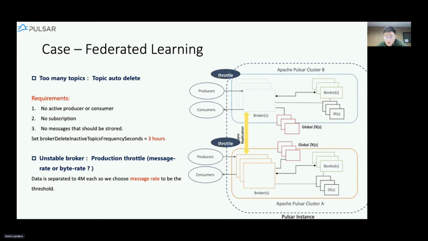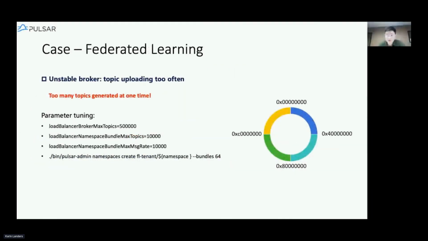And also, to solve the problem that QPS can be pretty high, we use the production model, and we put a limitation on the message rate. Also, in this case, sometimes the topic can be unavailable. After some research, we know that the topic unloading is too frequent.